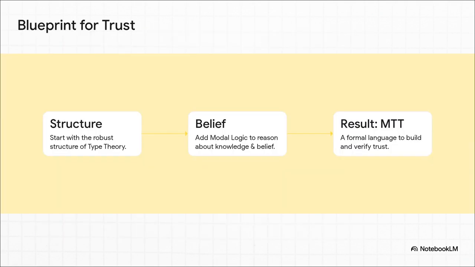And this slide right here shows you exactly how the blueprint comes together. You start with the strict, unbendable structure of type theory. Then you layer on top the expressive what-if power of modal logic. And the result? You get modal type theory, a complete language that lets us finally define and, this is the key part, verify trust itself.